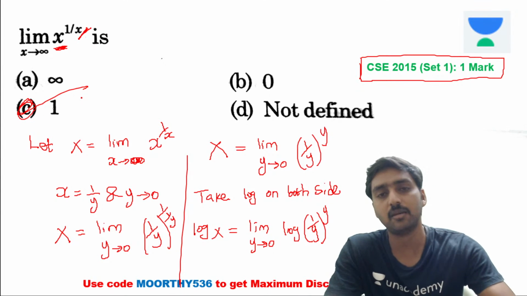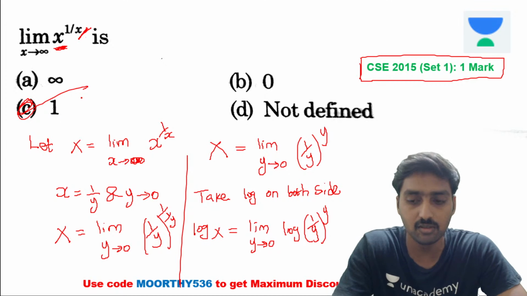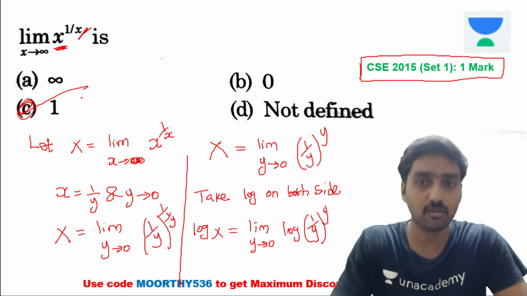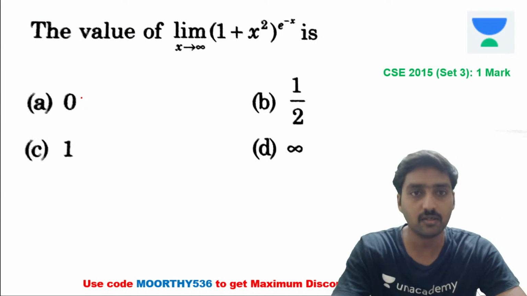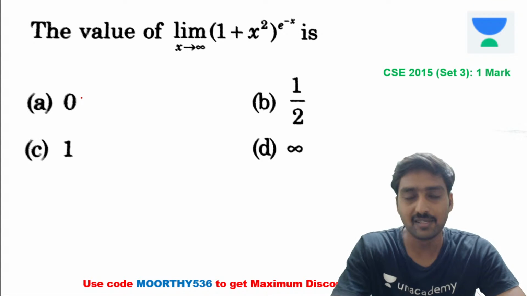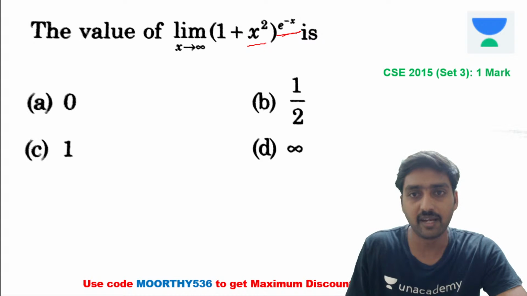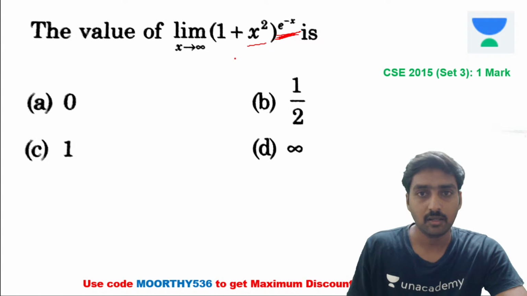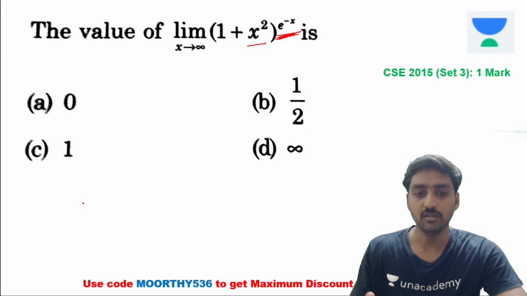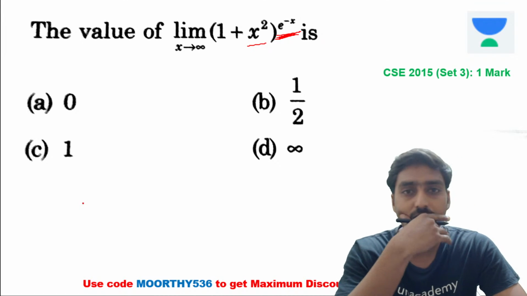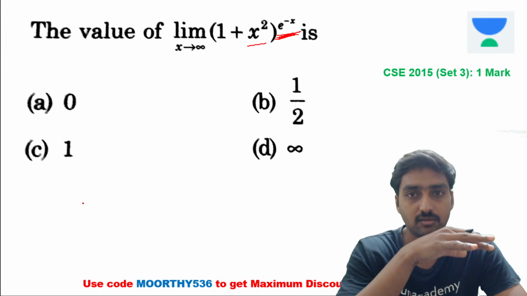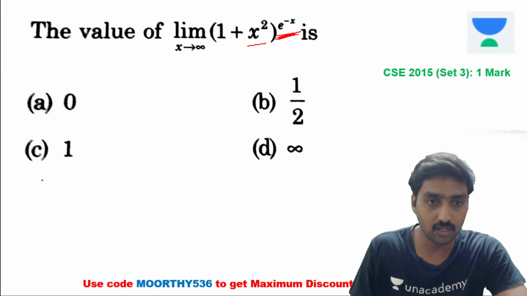One more example I am going to give you for the variable power variable, so you can get clarification on it. Now again here, 1 plus x square is variable. x is variable. Here e power minus x is also variable. Whenever it is variable power variable, we need to assume this total function as X. It's a logarithmic function.